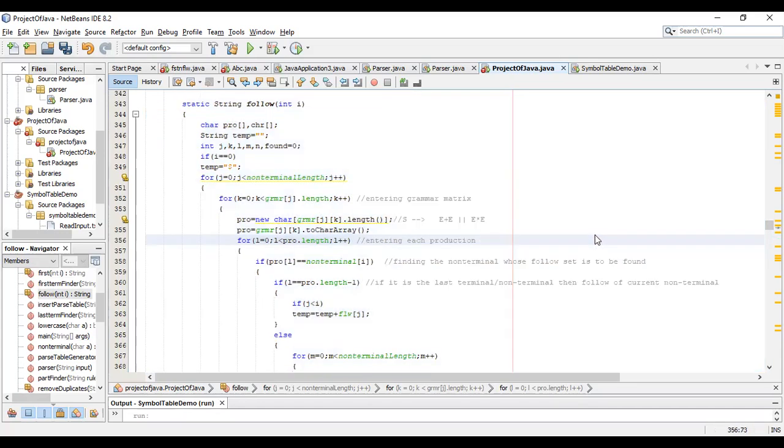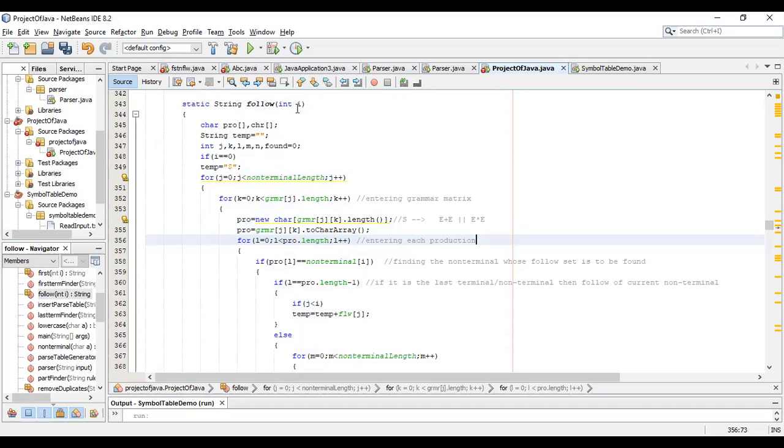What we did, we took two arrays, character arrays, as well as a string. These variables are declared and initialized first. If I is equal to 0, for the first time when I is passed, of course it is going to be 0.